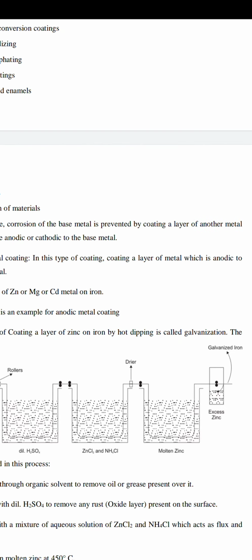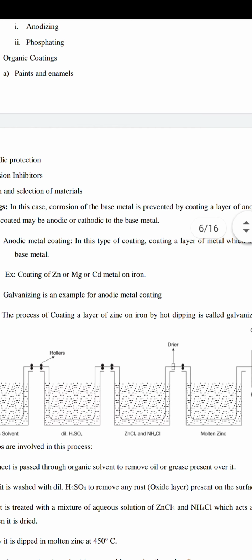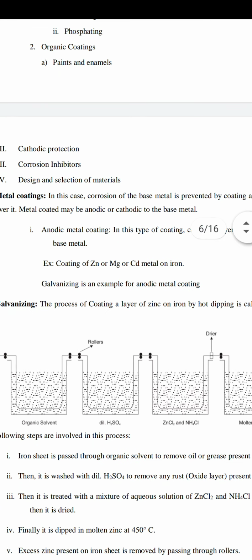Today we are explaining differential aeration corrosion, followed by the primary and secondary factors. Of metal coatings, the better one is galvanization, where anodic metals are selected. There is also cathodic metal coating with tin, but the problem is, after coating, the same mechanical treatment is done, then it is dipped into the organic solvent, then into dilute H2SO4.